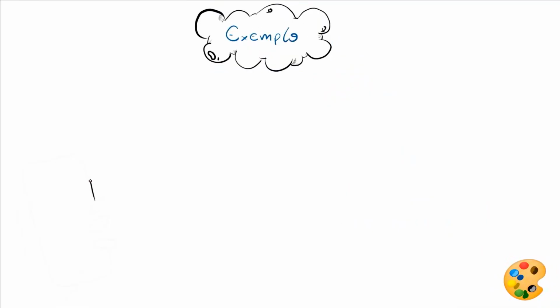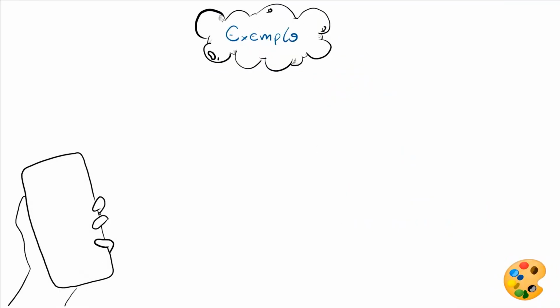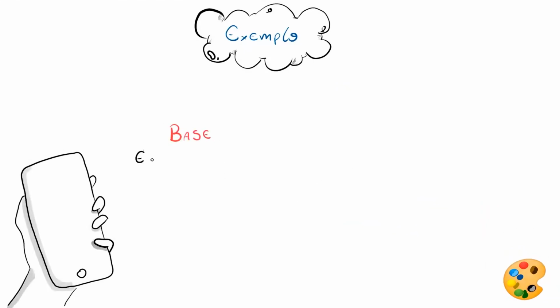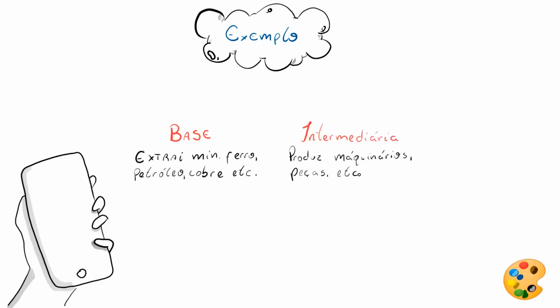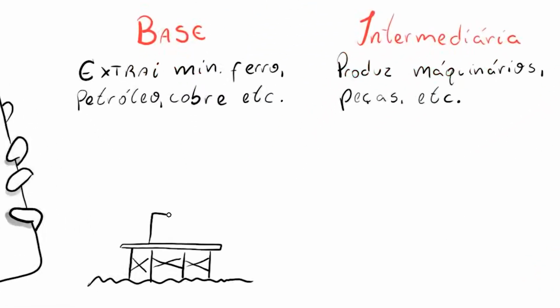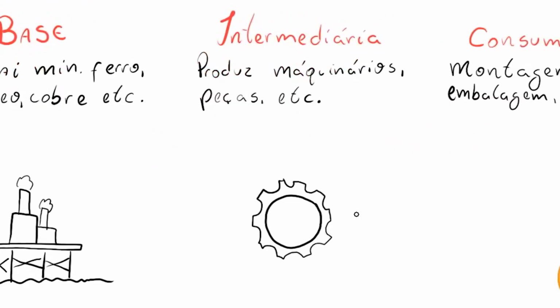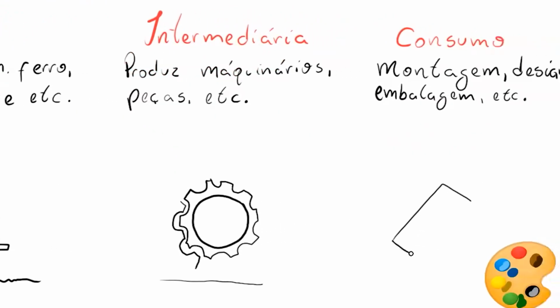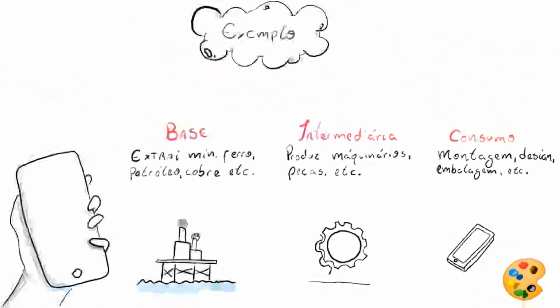And for that, let's take a product you probably use right now, which is your cell phone. So look, in the basic industry, raw materials are extracted, right? Iron ore, copper, oil, which will be used to make plastic, among others. In the capital goods industry, high-precision machinery will be made, as well as robots, right? These will assemble the boards and processors of the devices, and the consumer goods industry, in turn, will take these parts and do the assembly, the design, the packaging, the software installation, thus producing the final, finished cell phone, ready for consumption. Tell me in the comments, did you get it?